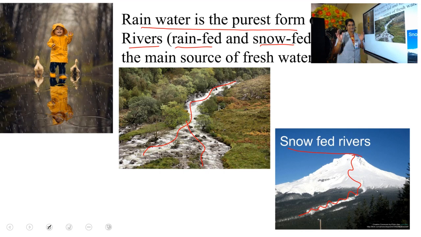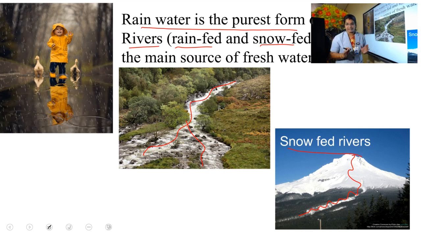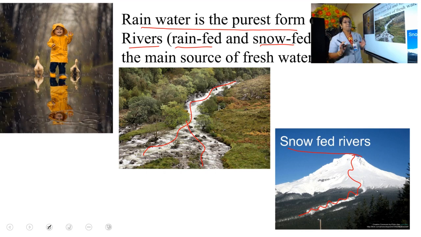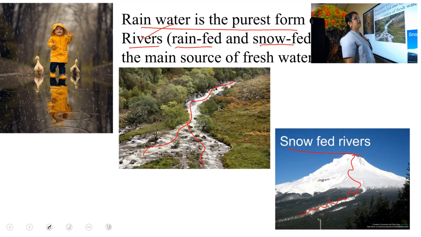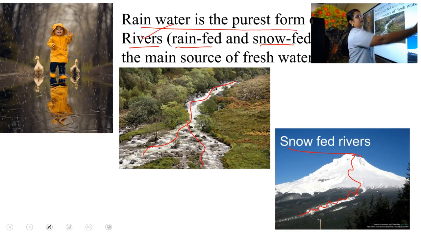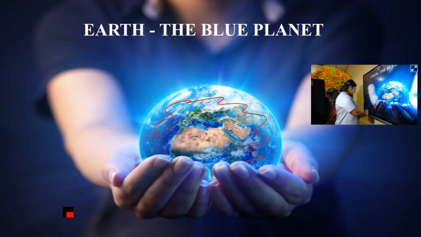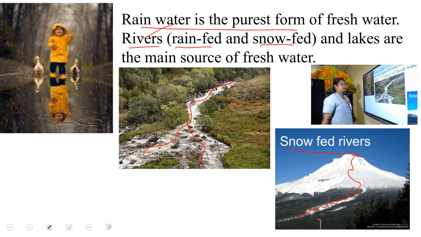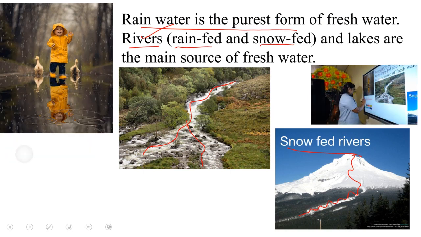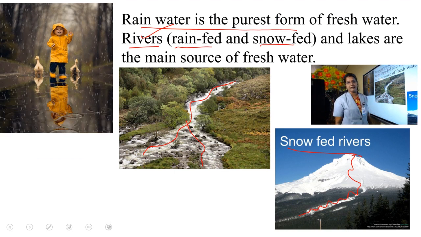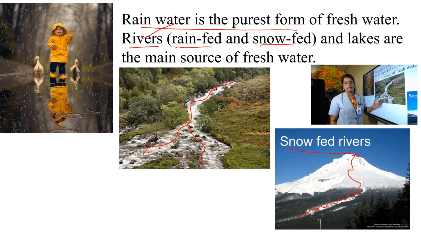So once again, rain is the purest form of fresh water, and the two important sources of fresh water are rivers and lakes. Rivers can be classified into two, rain-fed and snow-fed.